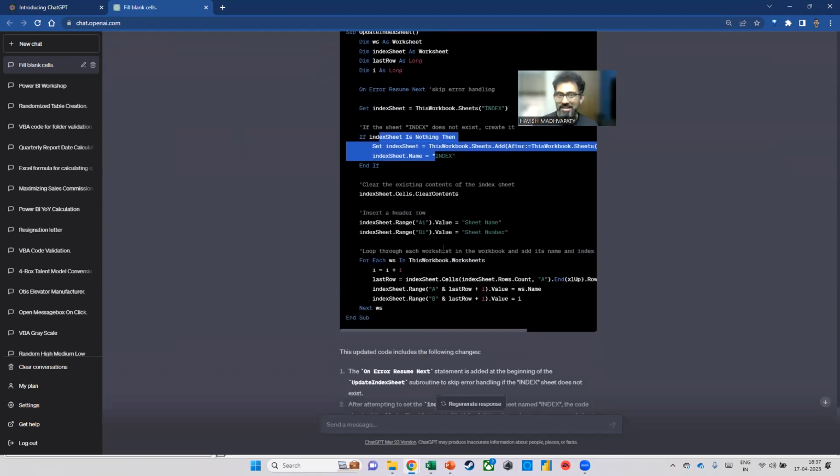You can actually ask it a question. If it doesn't work, tell it, hey, why is it not working? Do the error resolution, fix it, update it, basically continuously keep on improving it. Of course, you'll not become a coder by using ChatGPT. Like I said before, I really feel that it is meant for somebody who already knows the coding part, but who wants to save a lot of time.